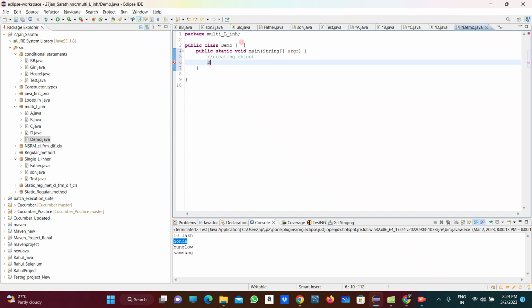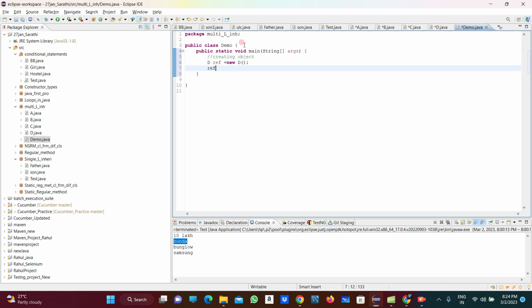And here we are creating an object. So for that I am creating the object of D class here. D and reference variable is ref, equals new keyword, and this is the constructor. So constructor name should be the same as the class name. That's why I am taking D, right?